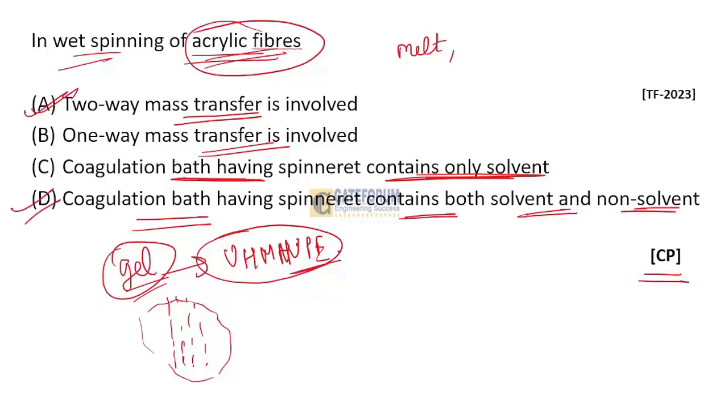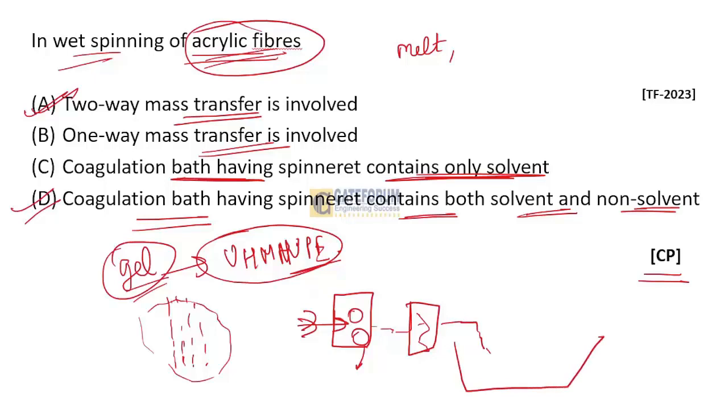If I discuss the manufacturing process of this, there is the dope from where the fibers are put in, and this is a metering pump which measures the quantity, and this is a filter which filters all these things. In case of wet spinning process, the fibers go from here, and this is a coagulation bath, known as the spinning bath, and the fibers come from here to here.